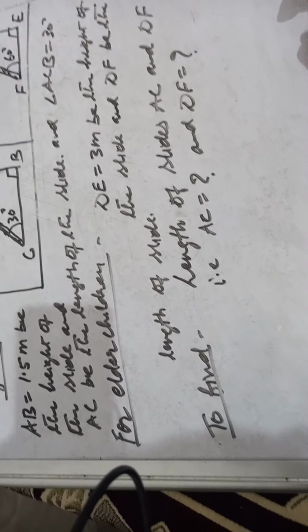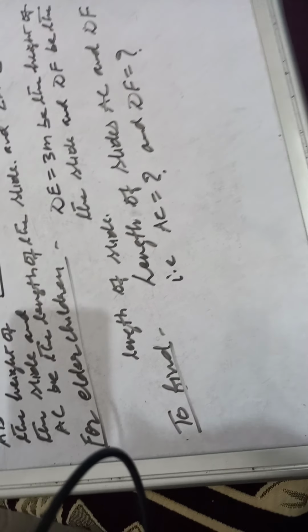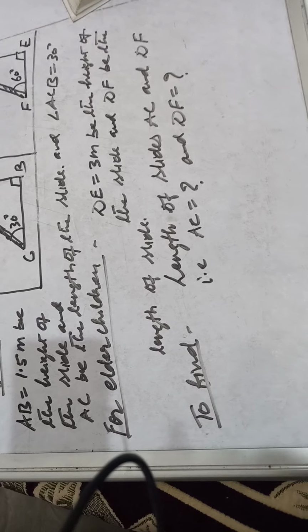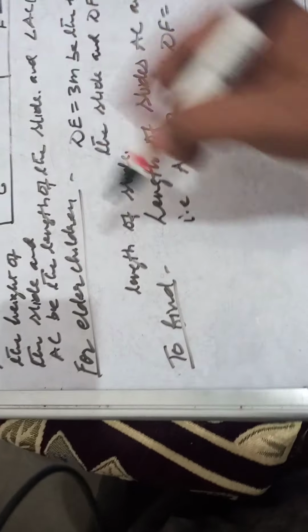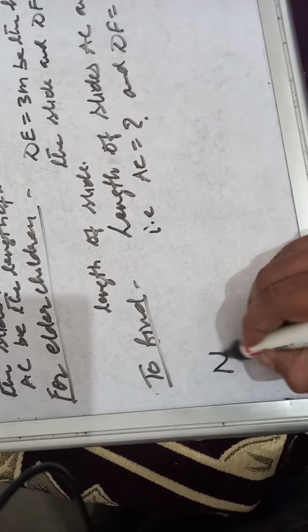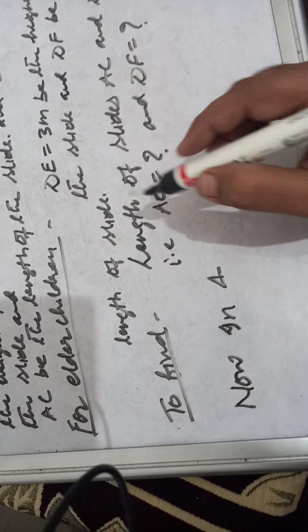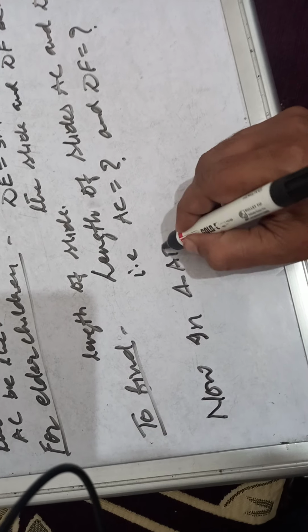Okay, children, let us find out the things. Now let us first find out this. In triangle ABC, write down, children.